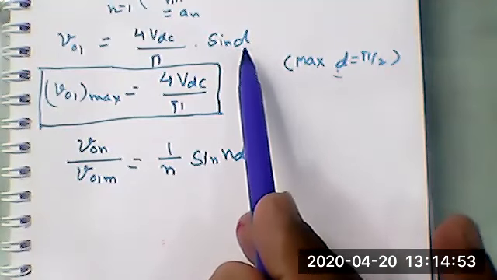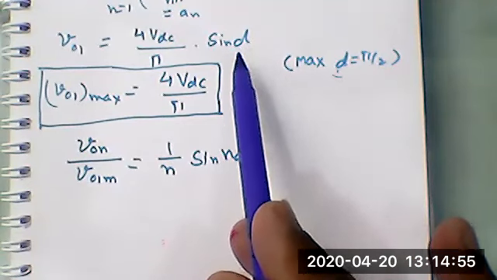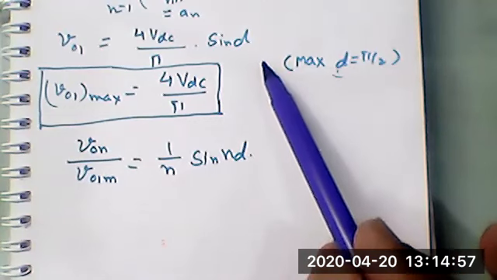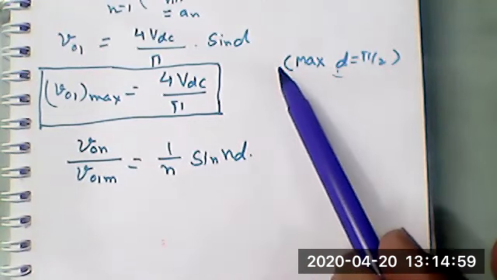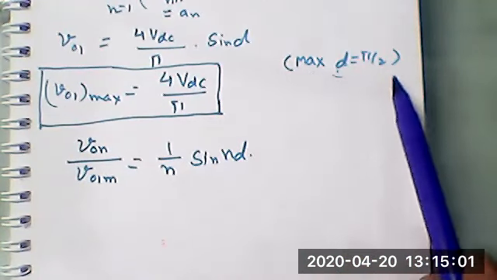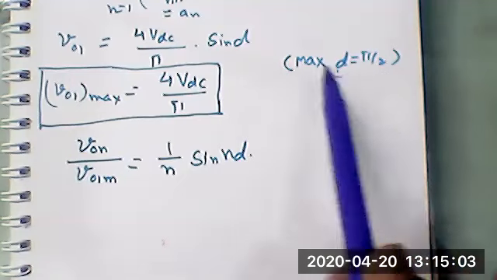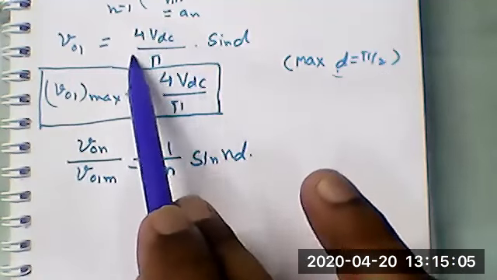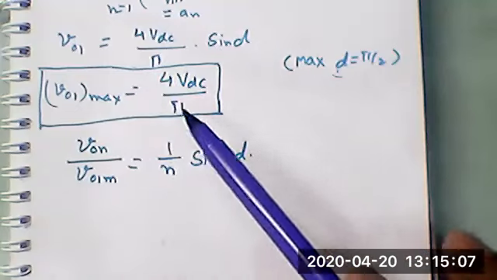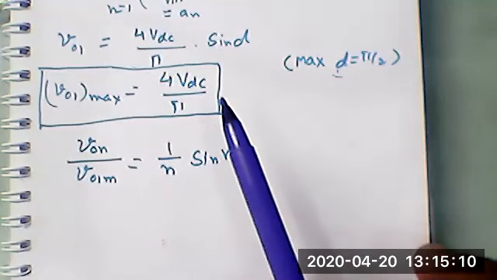And this D can be varied from 0 to pi by 2. The maximum value is pi by 2. 2D can be pi, so D could be pi by 2. The maximum is 4 VDC by pi. In that way, we can control the output voltage.